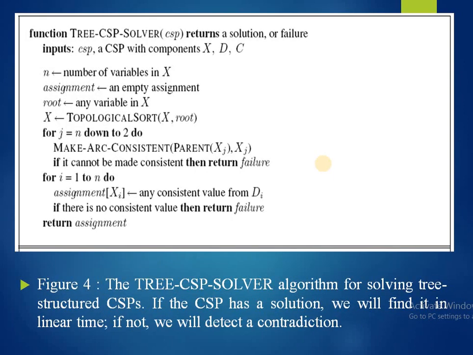So here is our complete algorithm, the tree CSP solver algorithm for solving tree-structured CSPs. If the CSP has a solution, we will find it in linear time, and if not, we will detect a contradiction here.